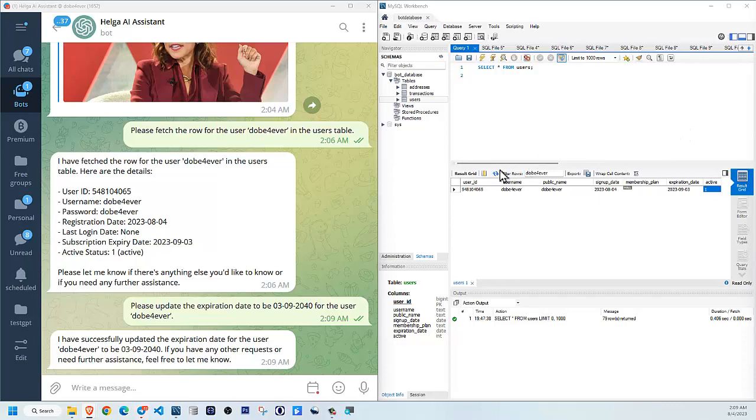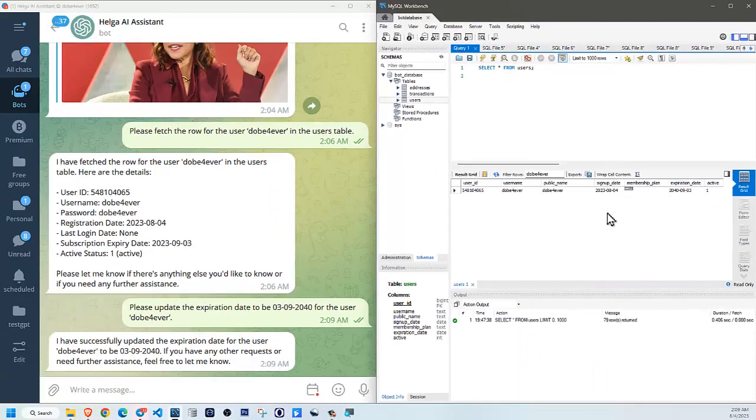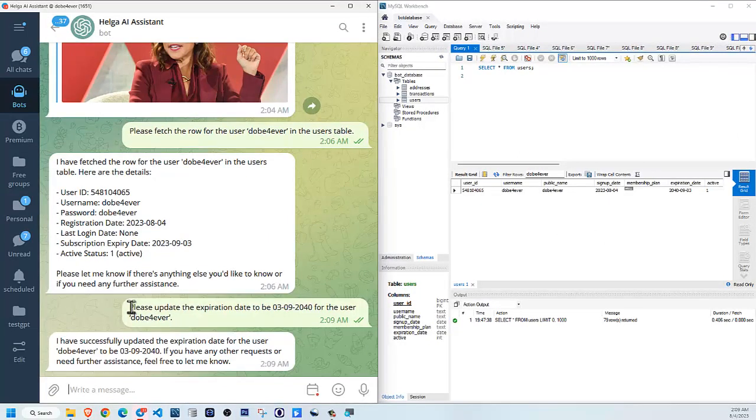So let's see if this is right. If I refresh here, and I refresh again, yes, it did indeed change the expiry date to 0309-40. So it can manipulate any information based on my requests in English.